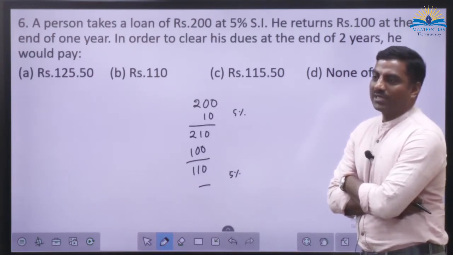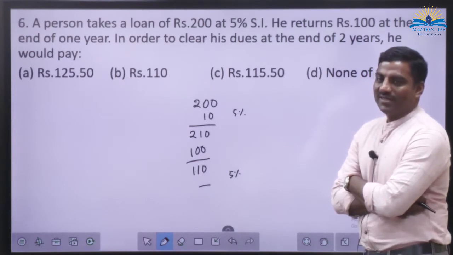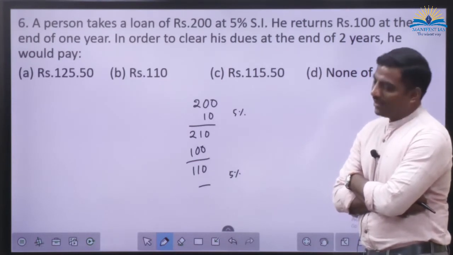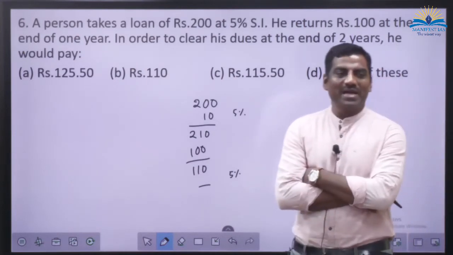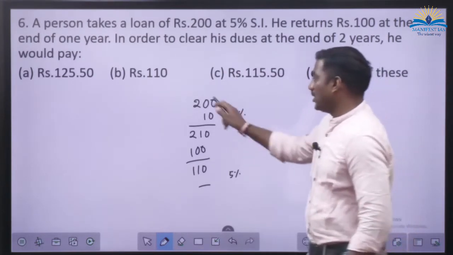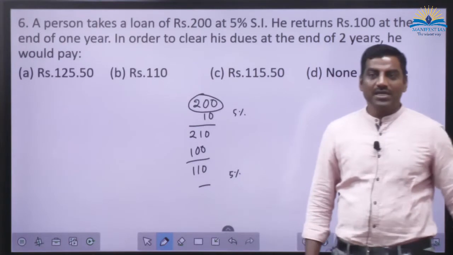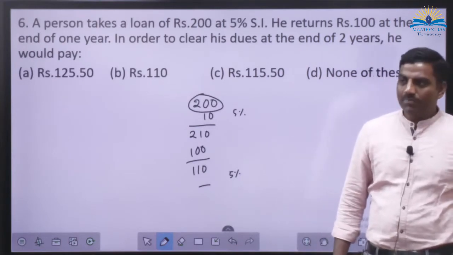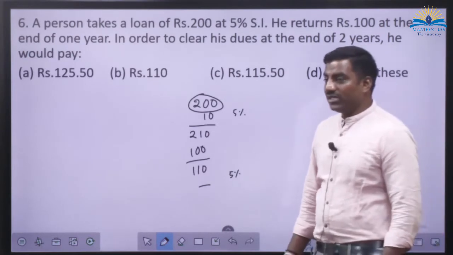What did I tell while I was explaining simple interest? It doesn't matter how many years you are keeping. It doesn't matter what transactions you have made in between. It always depends upon the initial principal.